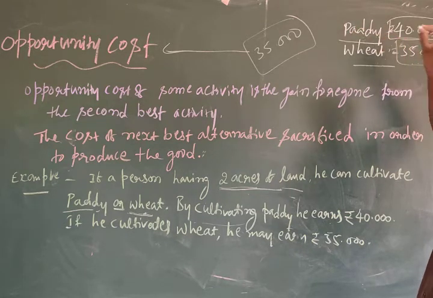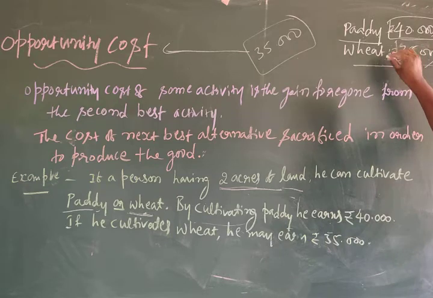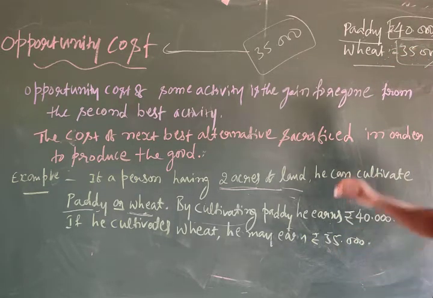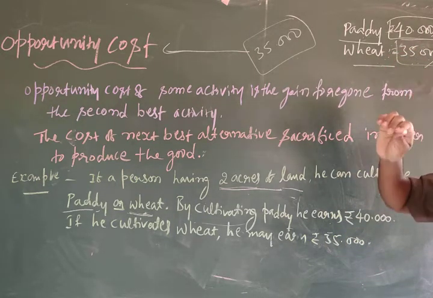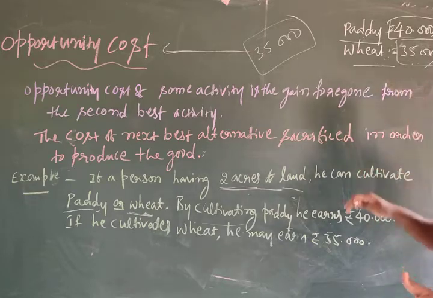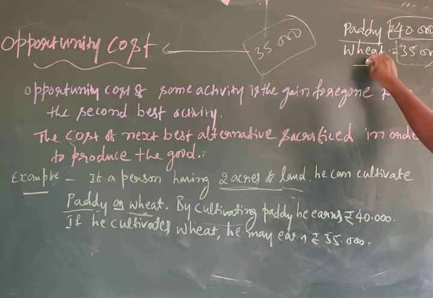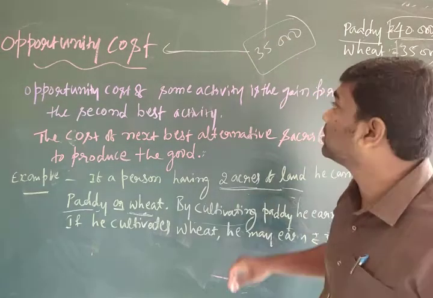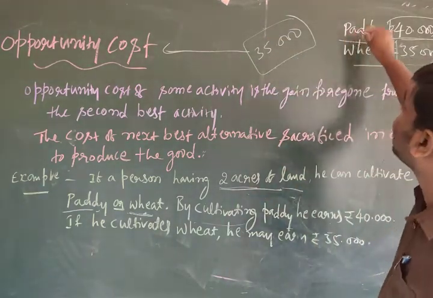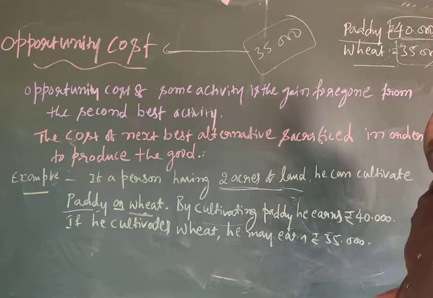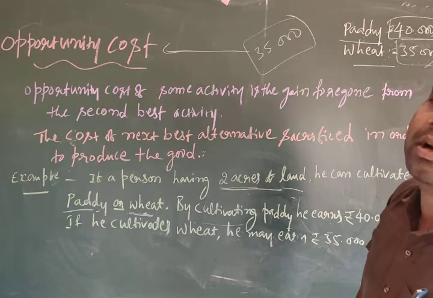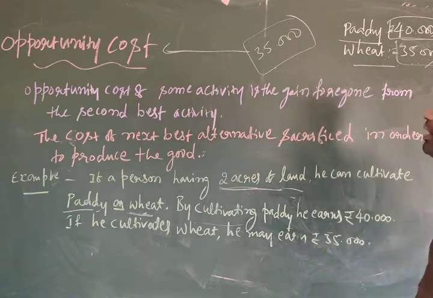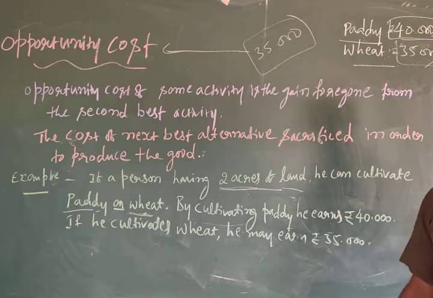Obviously, we will give importance to paddy by sacrificing wheat. So he is sacrificing a lump sum amount or cost, that is 35,000 of wheat. What he is sacrificing is called opportunity cost, because by sacrificing this, he gets the opportunity to produce paddy and earn 40,000 as revenue.